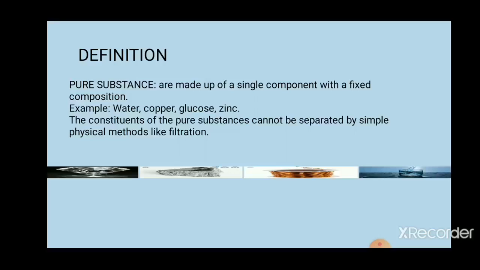So pure substance means it is only a single component, only one kind of component is present, and that is also in a fixed composition. Now what is the meaning of fixed composition? If I take water as an example, as you know, the formula of water is H2O.